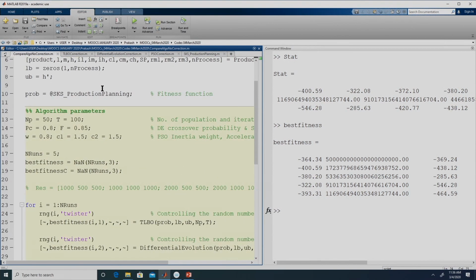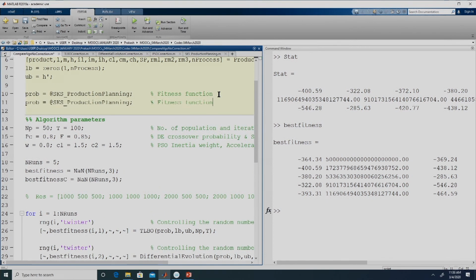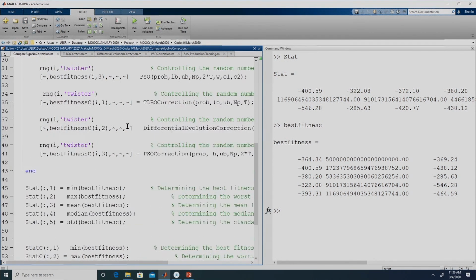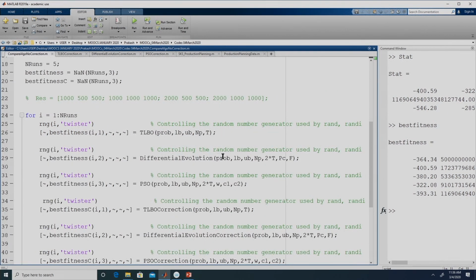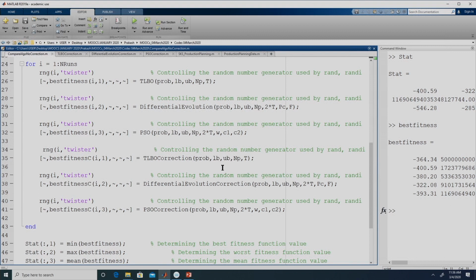So, the fitness function also we need to have in 2 forms, right. One is prob, another one is prob C. One employs correction, another one does not employ correction, right. So, for those functions which do not employ corrections, we do not need to make any changes. Wherever we are employing correction, we need to pass the appropriate file, right.